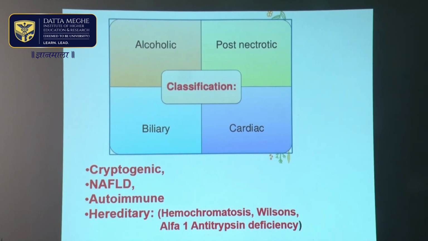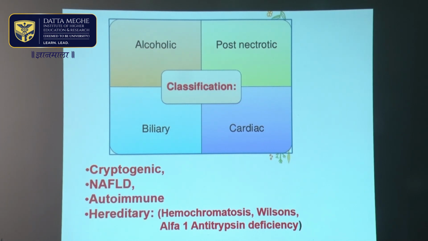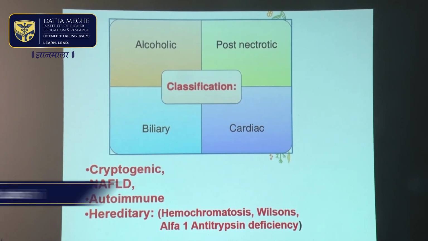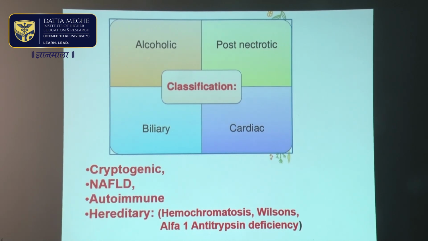Wilson's disease is a copper storage disorder which can cause cirrhosis of liver, in addition to degeneration of the lenticular nucleus, so extrapyramidal signs and symptoms may be present, in addition to the KF ring in the Descemet's membrane of the eyes. Then we have alpha-1 antitrypsin deficiency, a hereditary cause, which can cause cirrhosis of liver and also emphysema in the younger age group. Hemochromatosis is an iron storage disorder, also called bronze diabetes, which can also cause cirrhosis of liver.